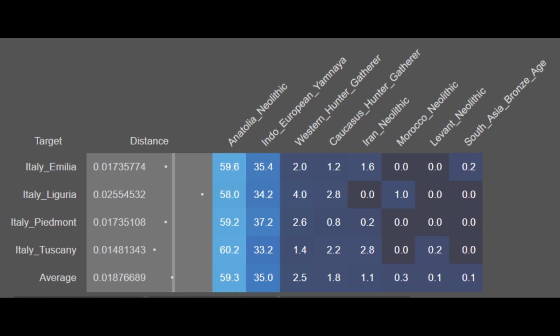Thus, with these Italians, you can again see that they're mostly of European descent, though they have a bit of foreign ancestry when compared to the previous ones. Again, however, their non-European ancestry is minimal. These particular modern sample sets are from Emilia, from Liguria, from Piedmont, and from Tuscany.